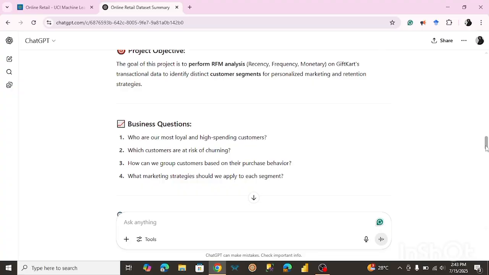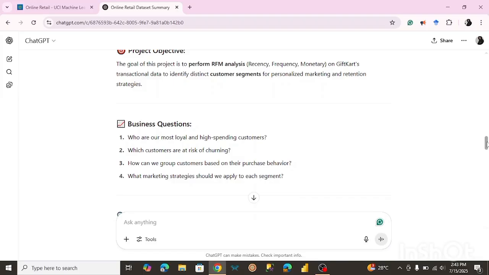So the objective. The goal of this project is to perform RFM analysis. So this is what it means, right? Recency, frequency, monetary, on gift cards transactional data to identify distinct customer segments. All right, so I'm going to try to explain what this means a little bit more as we get into the project, right?